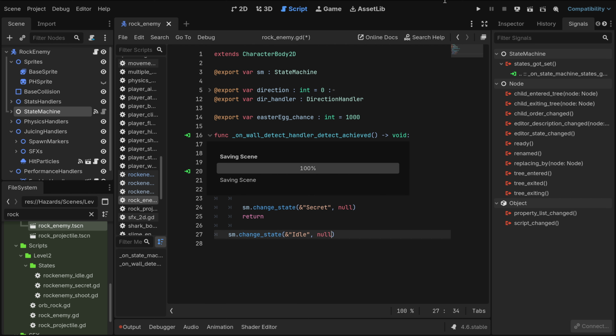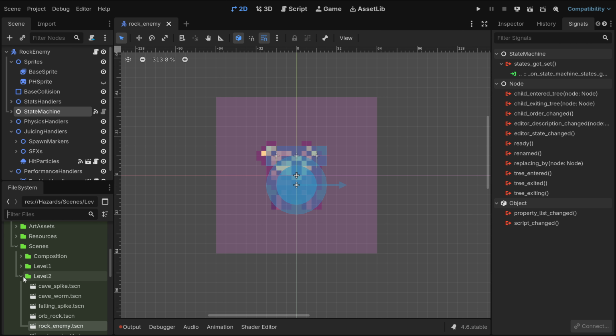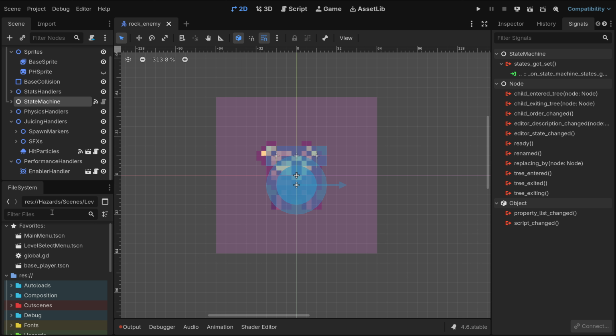Okay, so now we need to test if this works, and I just open it here, OBS, just to check if I didn't unpause the recording. I am recording. So what will I do now to test if this will work?